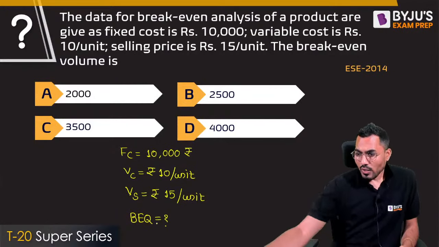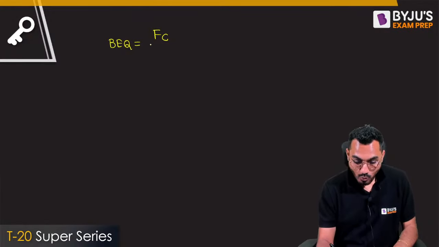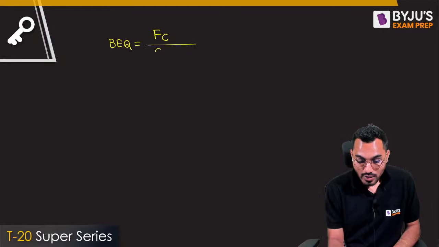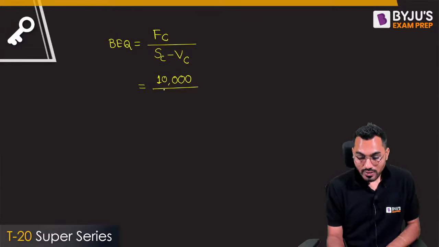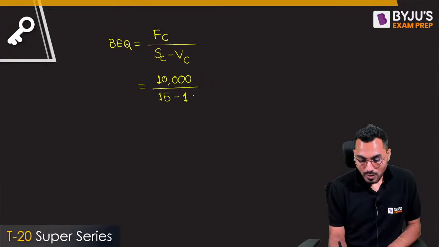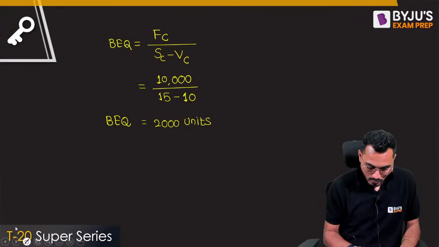Now if I want to calculate break-even quantity BEQ, break-even quantity is exactly equal to fixed cost divided by selling price minus variable cost. It's very simple, sir. Fixed cost is 10,000 rupees, divided by the selling price, 15, minus variable cost, 10. So the answer comes to 2000 units, which is the break-even quantity.